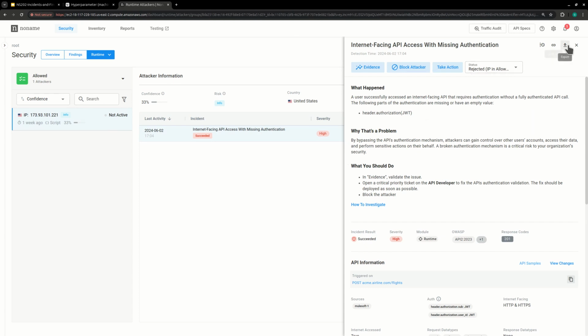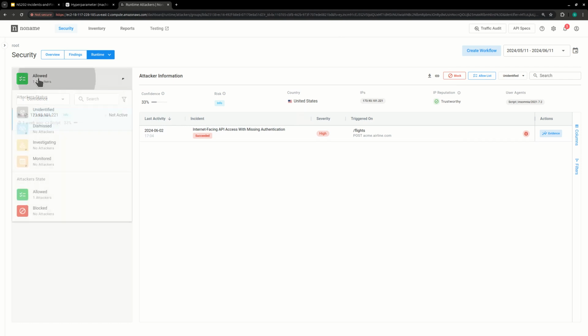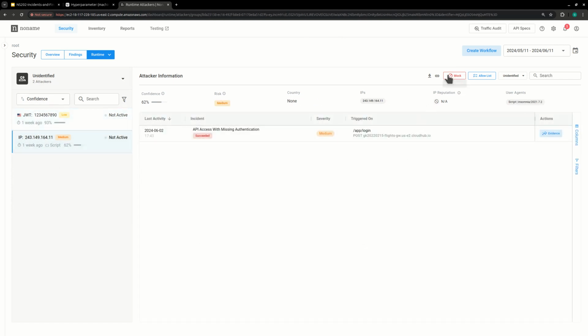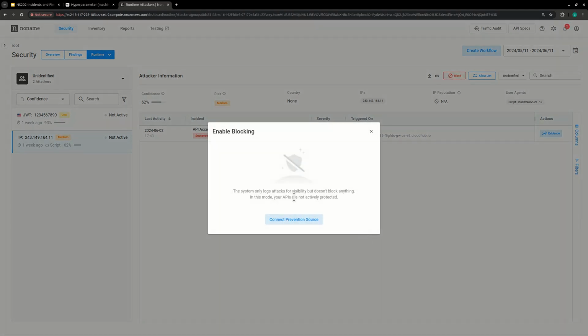The same thing can take place. For example, if I go back to my unidentified and I select the last one, when you sort by confidence, I can block. Unfortunately, we need a prevention integration before we're able to block from within the no-name platform. By the way, there's a class NS501 IBM DataPower integration where I am showing how to create an integration and how to configure the prevention integration and how prevention works from within the no-name platform.